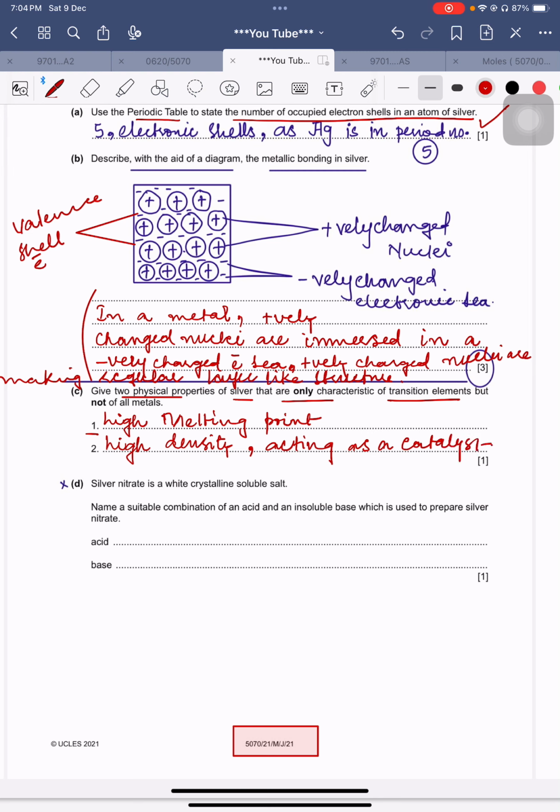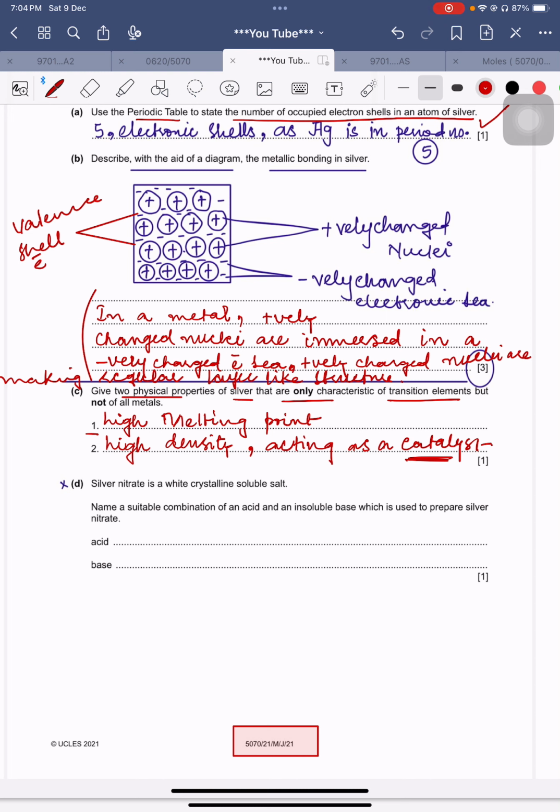Okay, there are some other properties as well, but catalyst property is also somehow considered as a part of the chemical property because it is a participant of a chemical reaction. But these two properties, high melting point and high density, are purely those two properties which are specifically associated with the transition block elements.